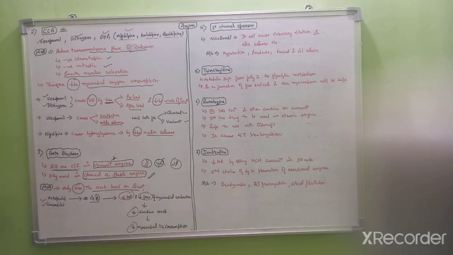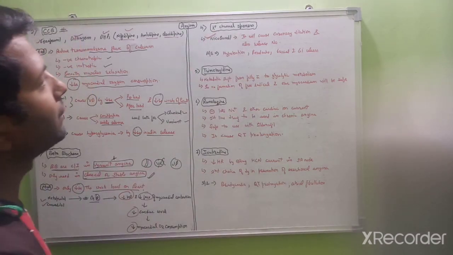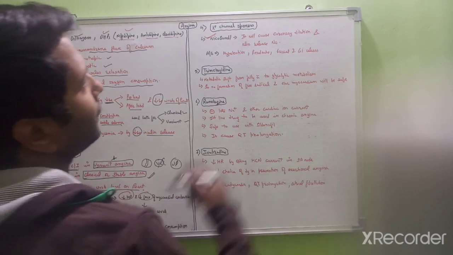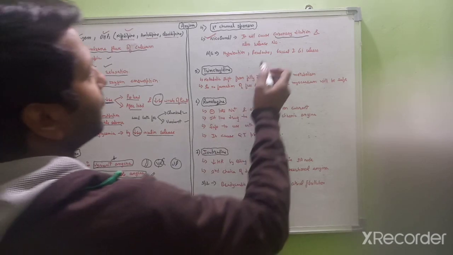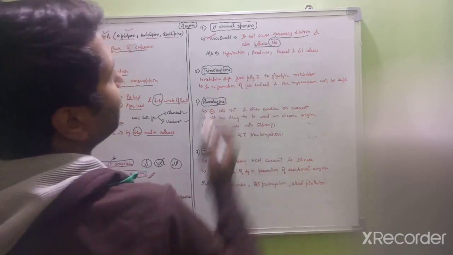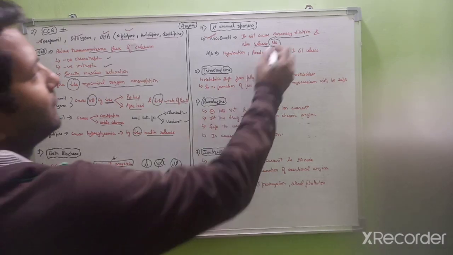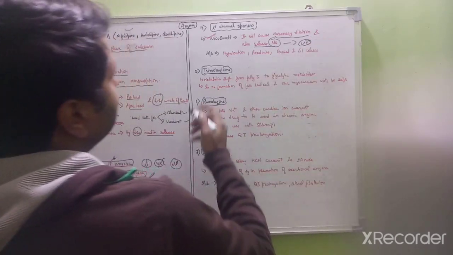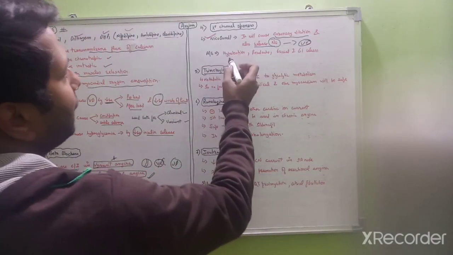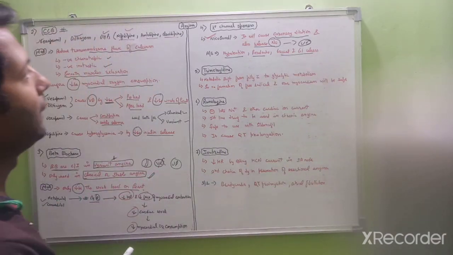Next is potassium channel blockers. This group includes nicorandil. This drug nicorandil causes coronary dilation by the opening of the potassium channel. It has one additional property, that it will release NO, that is nitric oxide. When it gets released, it will cause vasodilation. The adverse effects of nicorandil include hypotension, headache, and buccal and GI ulcers. Next drug is